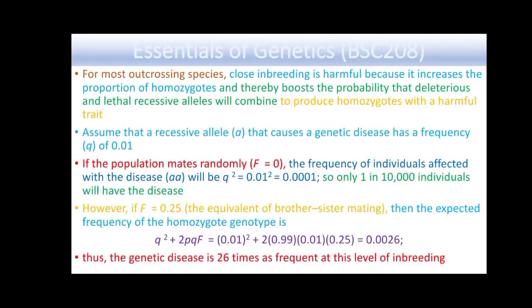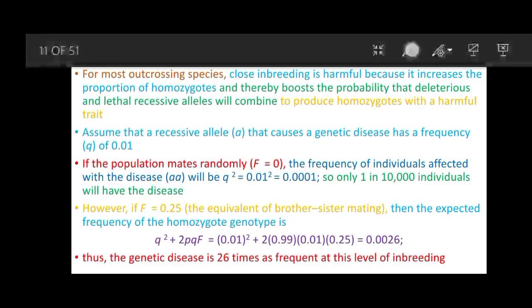So for most outcrossing species, close inbreeding is harmful because it increases the proportion of homozygotes and thereby boosts the probability that deleterious and lethal recessive alleles will combine to produce homozygotes with a harmful trait. So now assume that a recessive allele small a causes a genetic disease and has a frequency of 0.01. If the population is mating randomly, F is equal to 0, then the frequency of individuals affected with the disease will be q squared, which is 0.0001. So only 1 in 10,000 individuals has the disease.